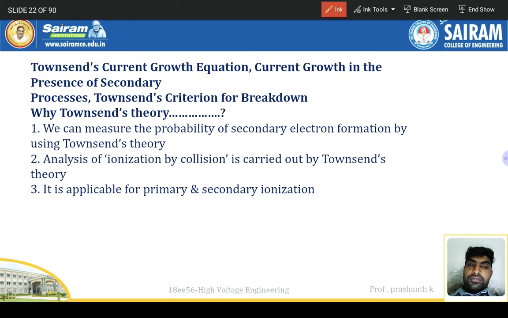Townsend current growth equation, current growth in the presence of secondary processes, Townsend criterion for breakdown. We will discuss Townsend's theory in the next slides, including the entire detailed Townsend equations and derivations. We can measure the probability of secondary electron formation by using Townsend theory. Analyzing ionization by collision is carried out by the Townsend theory. It is applicable for primary and secondary ionization processes.